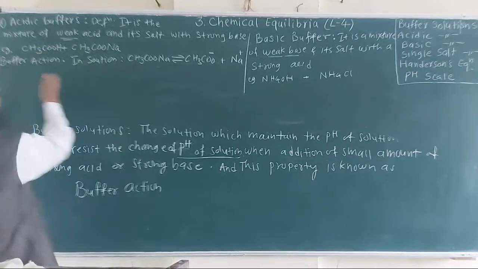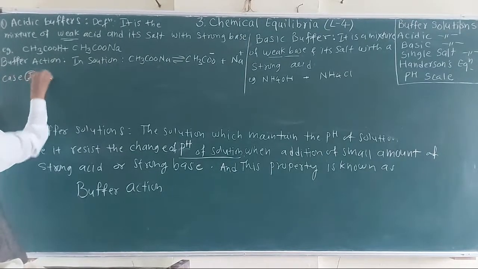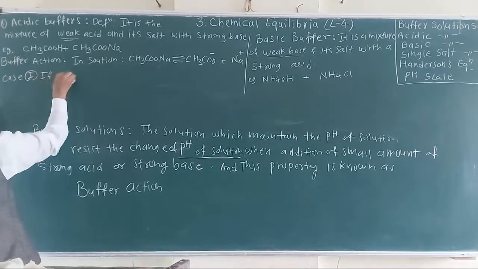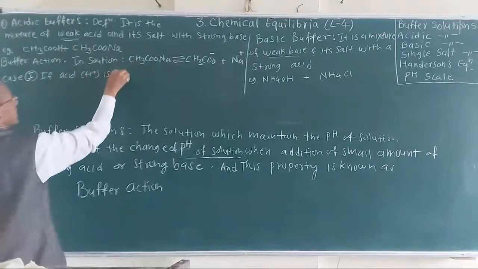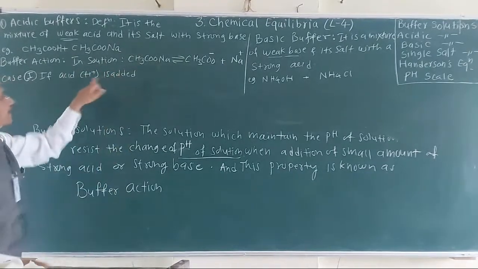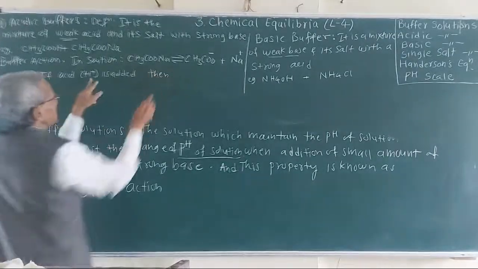Now, if we consider case 1, if acid or H plus is added, then what happens? What is expected?